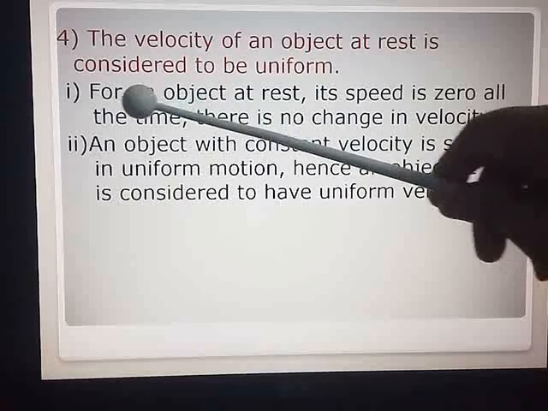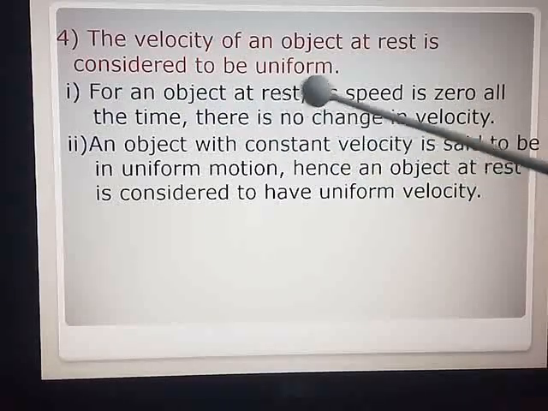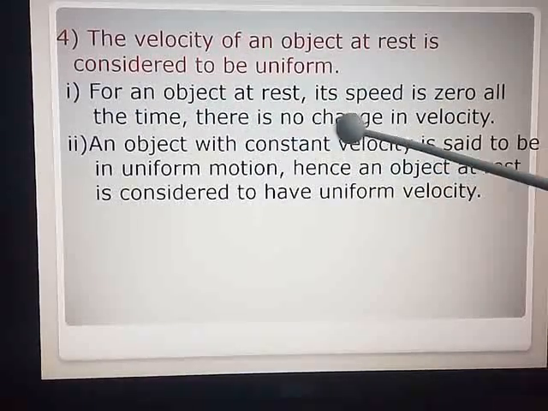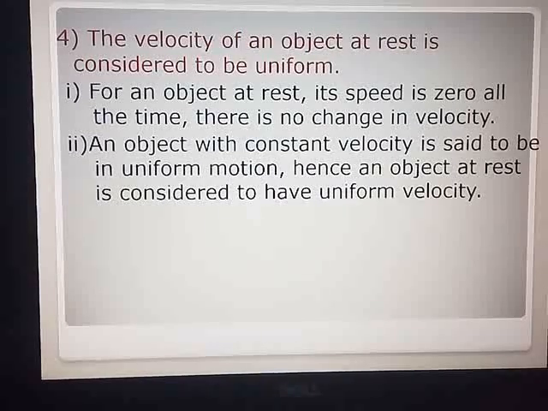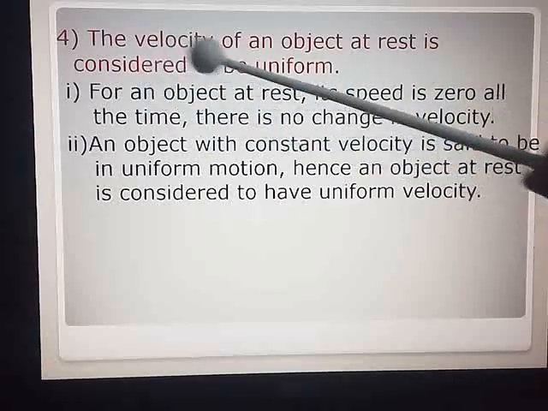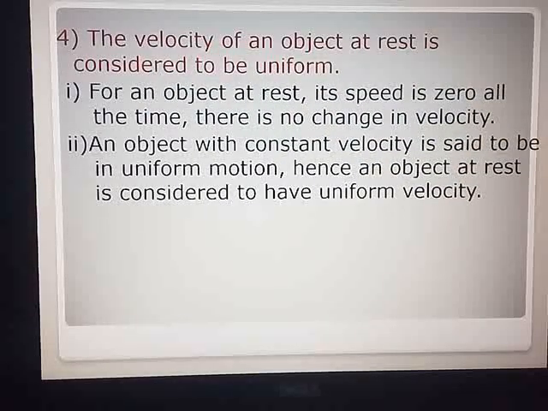So, your first statement, for an object at rest, its speed is 0 all the time. You know, if you are keeping a duster, if you are keeping any objects in a stable position, you are not applying any force, you are not touching, it is at rest, there will be no speed seen in the object. So its speed is 0 all the time. Hence, there is no change in the velocity. Your first statement should be, for an object at rest, its speed is 0 all the time. There is no change in velocity.